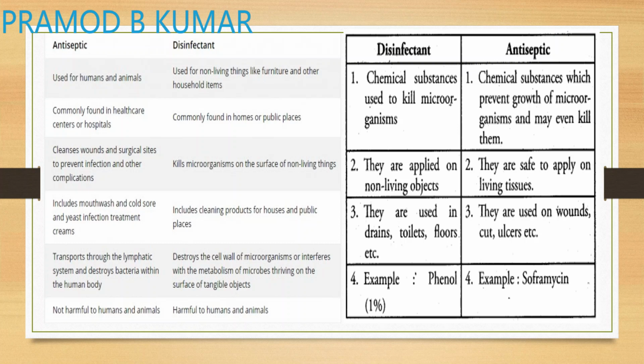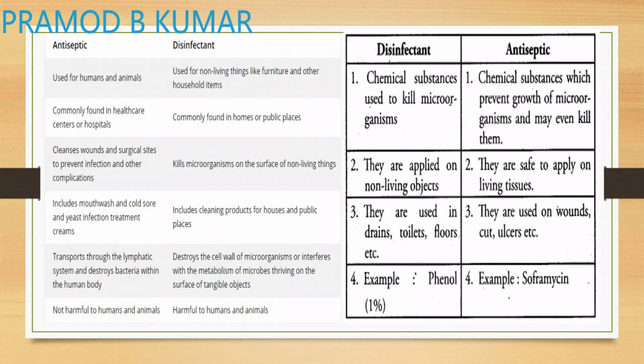Disinfectants are used in drains, toilets, etc., but antiseptics are used on wounds and cuts on the human body. An example of a disinfectant is phenol. An example of an antiseptic is any alcohol-based preparation or an antibiotic like neomycin. So these are the differences between disinfectants and antiseptics. Very important to be studied. Mark it as important.